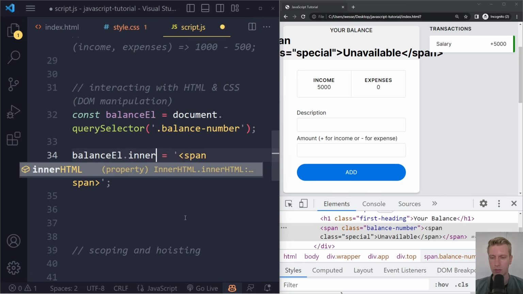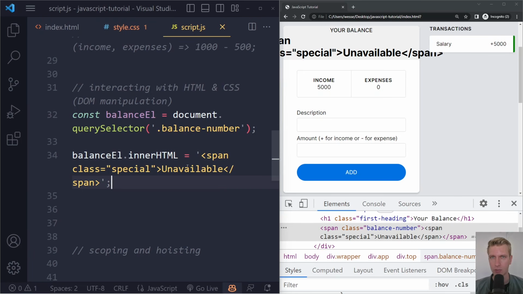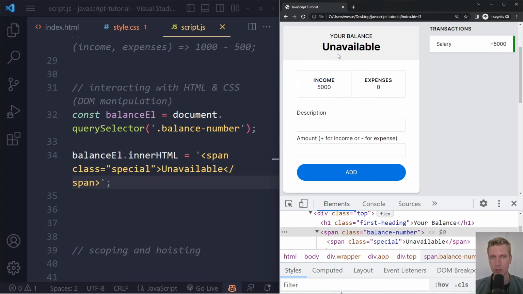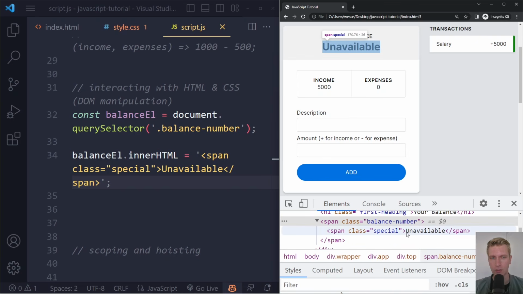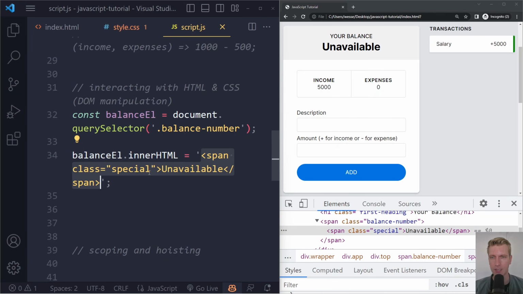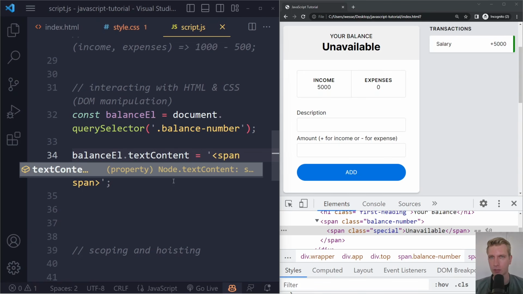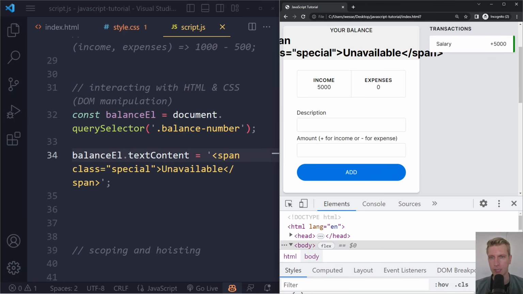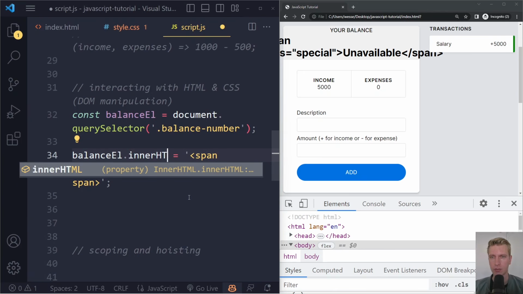So another option you have is inner HTML. This works the same, but now if you write some kind of span or some kind of HTML element, if we refresh here, you can see we don't have that literal span. It actually created an HTML element out of this. If I scroll down a little bit, you can see we now actually have this span here, another span with a class of special. Right, so the browser will parse this now as HTML, and it will actually create an HTML element out of this span stuff here. Right, so that's the difference between inner HTML and text content, because sometimes you actually want to insert an actual HTML element. So you can use inner HTML for that.